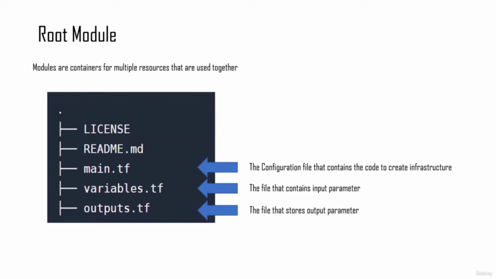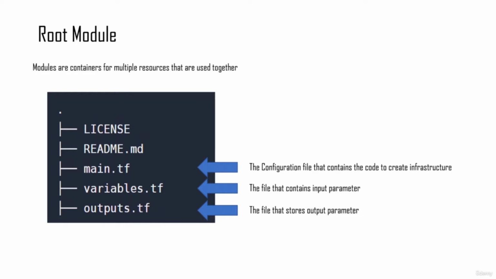Okay, so now let's talk about the root module. Modules are basically containers for multiple resources that are to be used together. In layman's terms, it's basically the folder which will contain your code. The important files here that you need to worry about are the main.tf, the variables.tf and the outputs.tf.